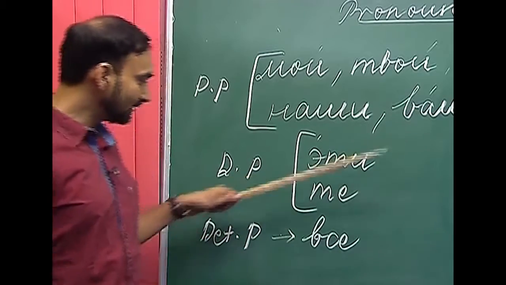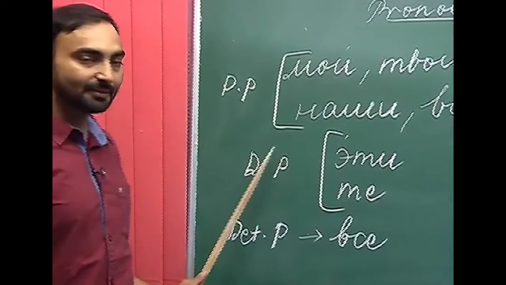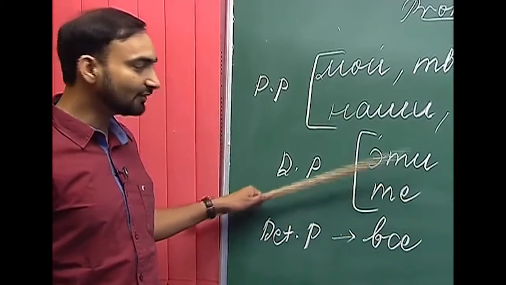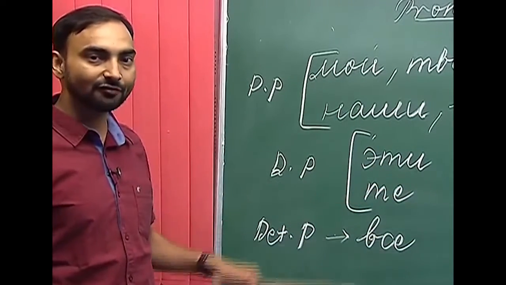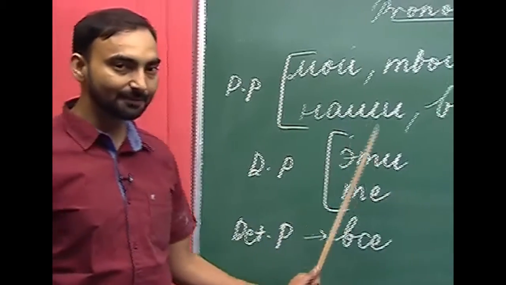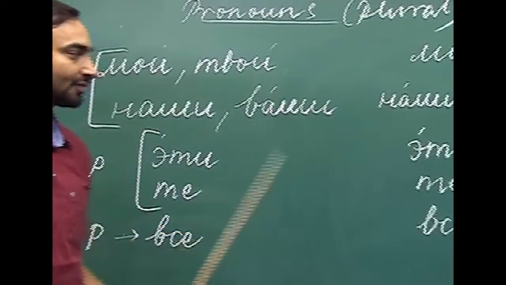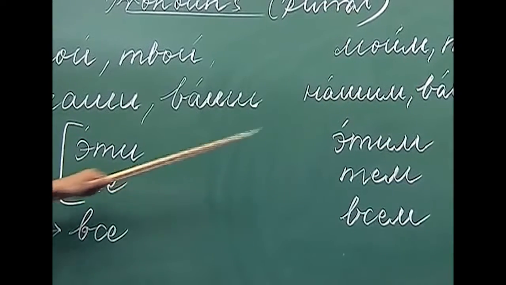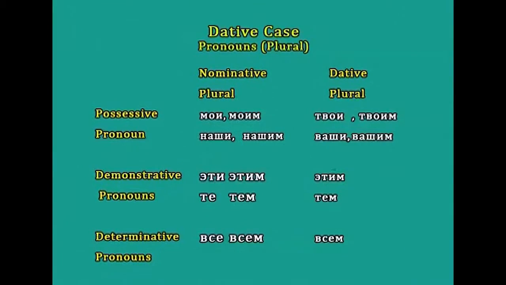Now let us move on to the demonstrative pronouns eti and te. These are the nominative plural forms of etot and tot. What happens when these pronouns are used in the dative case? Eti, etim, te, tem. These are the dative plural of etot and tot.